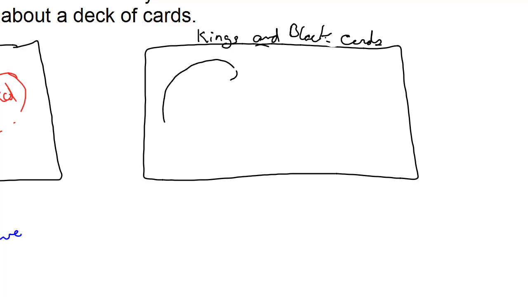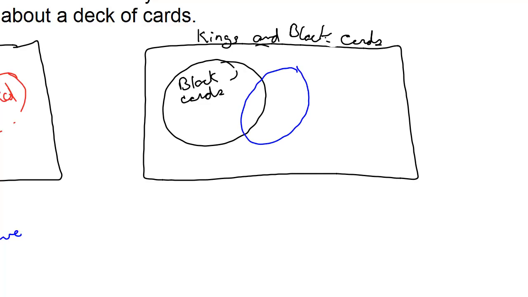Okay, so here are the black cards again. And this time, here are the kings, because remember I have 2 red kings and I have 2 black kings. So these two things overlap.